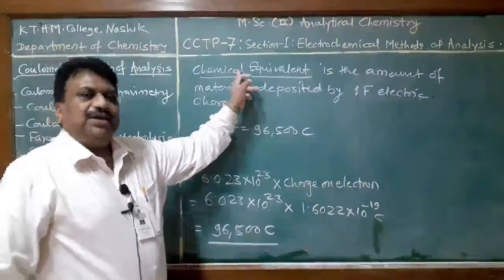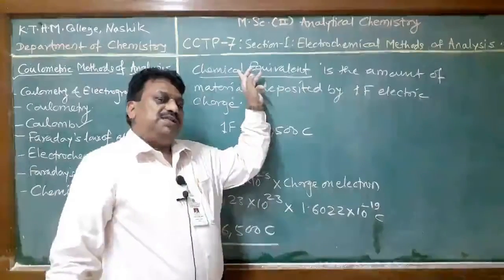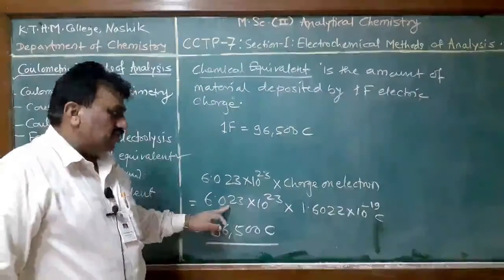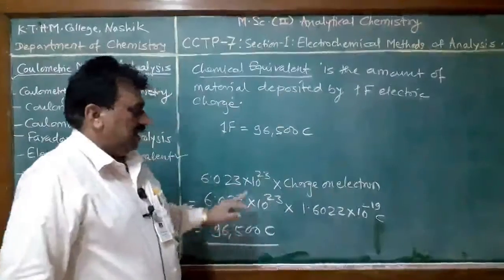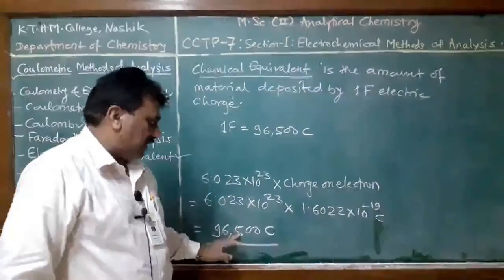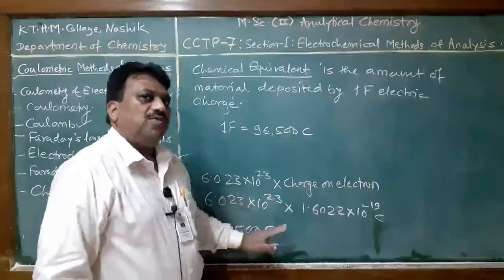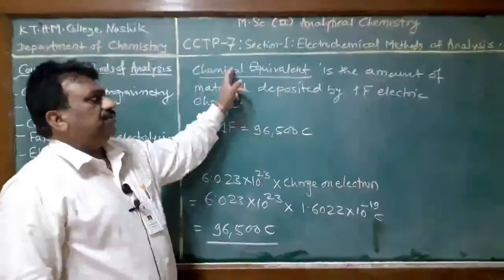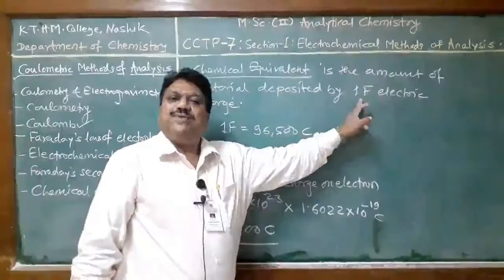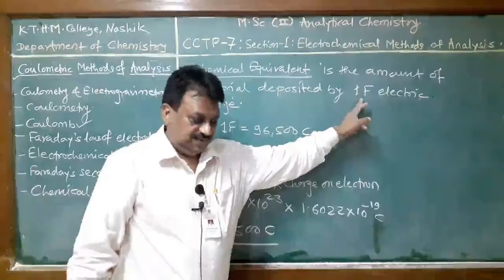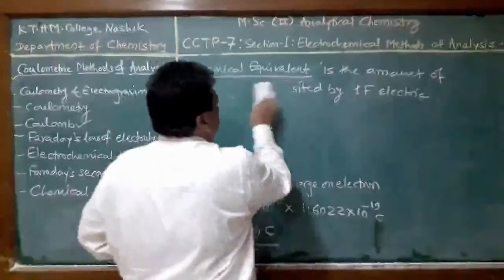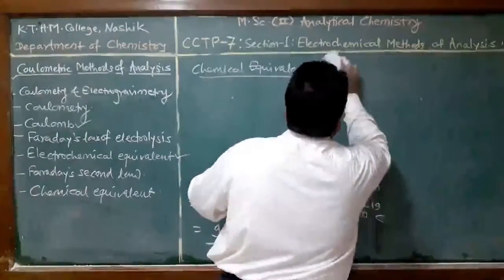Therefore, 1 gram equivalent means a substance deposited by Avogadro's number of electrons, or a substance deposited by 96500 coulomb of electric charge, or the equivalent weight is the substance deposited by 1 Faraday of electricity. Students, we will also solve one problem based on determination of this chemical equivalent.